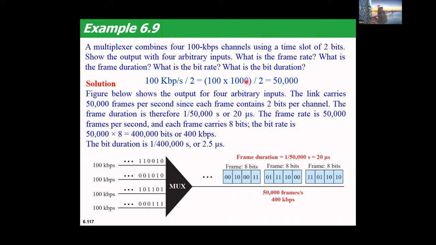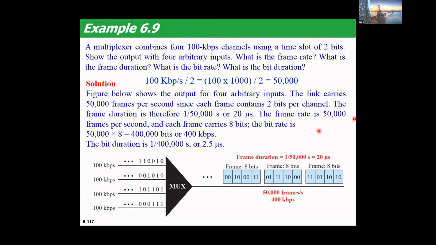So this is what I have done. The frame duration is nothing but, see, 50,000 frames are leaving in 1 second. So the duration of one frame will be 1 divided by 50,000. That is nothing but 20 microseconds. So the frame rate is 50,000 frames per second, and each frame is carrying 8 bits. You got the idea? 2 bits from source 1, 2 bits from source 2, 2 bits from source 3, and 2 bits from source 4. So 8 bits.